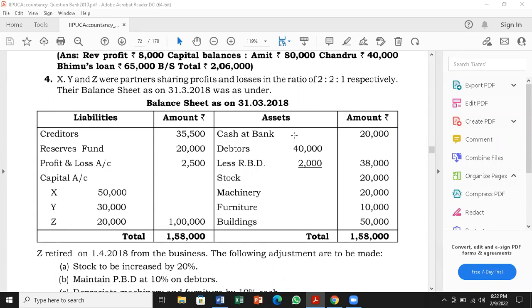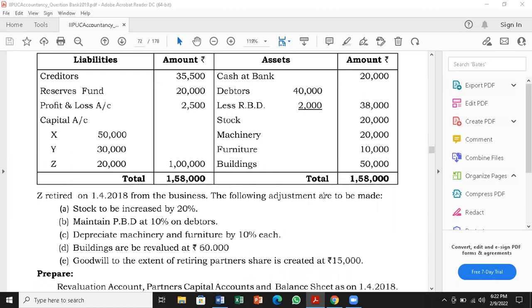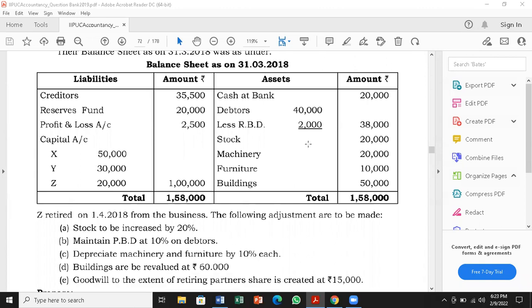On the asset side, we have cash at bank, debtors less RBD, stock, machinery, furniture, building. On the liability side, we have creditors, reserve fund, profit and loss account, and capitals of X, Y, and Z. Z retired on 1/4/2018 from the business. Z is a third partner. For him, the applicable ratio will be 2:2:1, means the third one, that is 1/5.